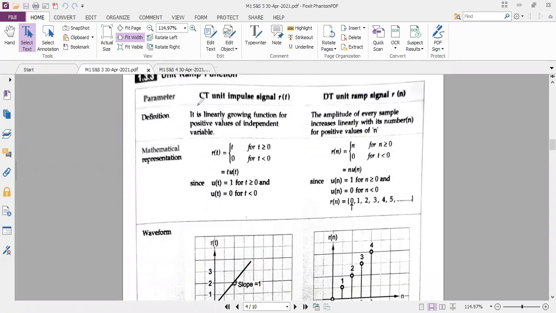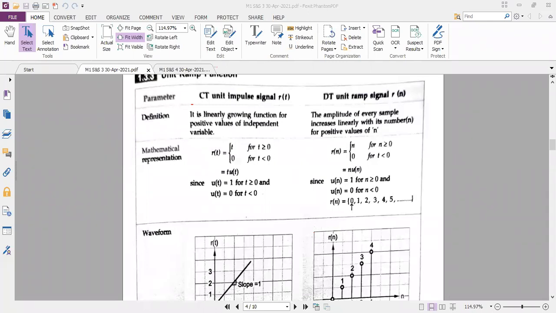So now I will come to the definition. It is a linearly growing function. You know what is the meaning of growing function? See, it keeps growing like this. Growing function for only the positive values of the independent variable. You see that only for the positive values. Okay. So similarly, I can write the definition for the discrete time signal.